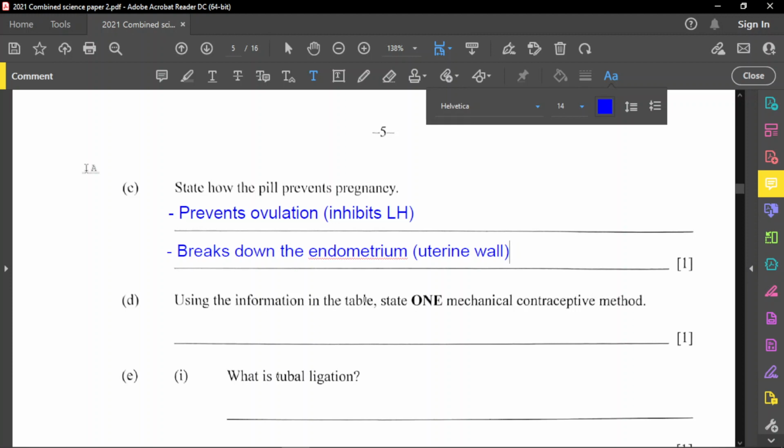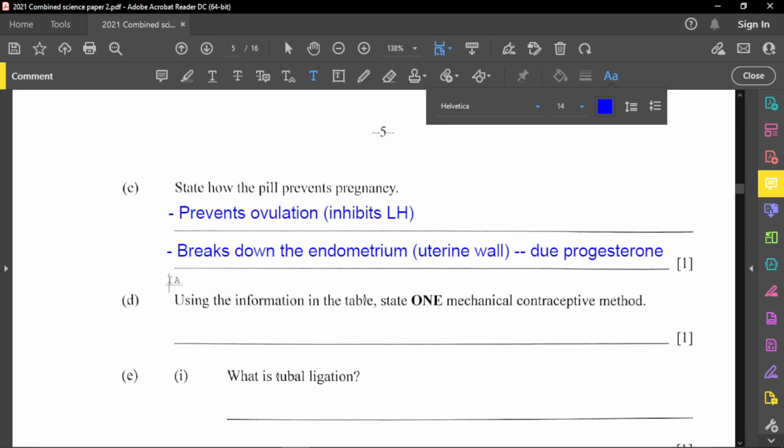And what do these pills contain? They contain progesterone. So these pills that break down the walls are high in progesterone, and this is due to progesterone. All right, so progesterone is in these pills. The pills that actually break down the wall contain progesterone, right?